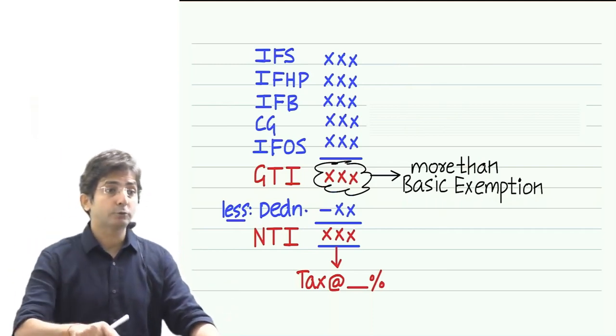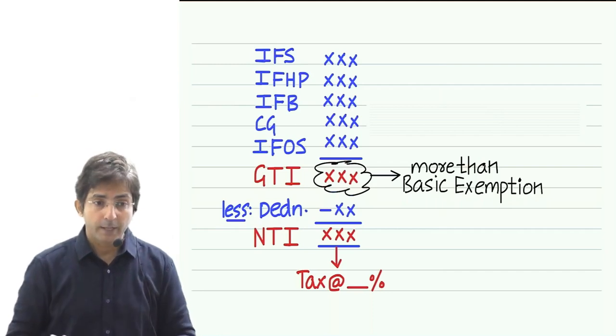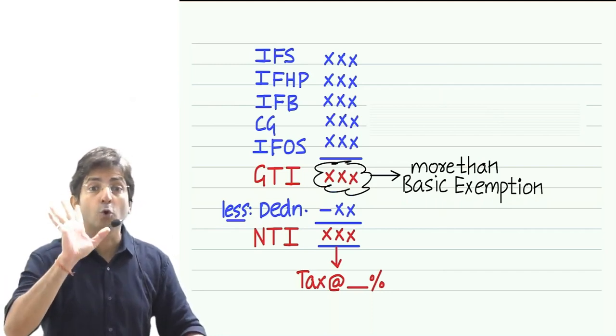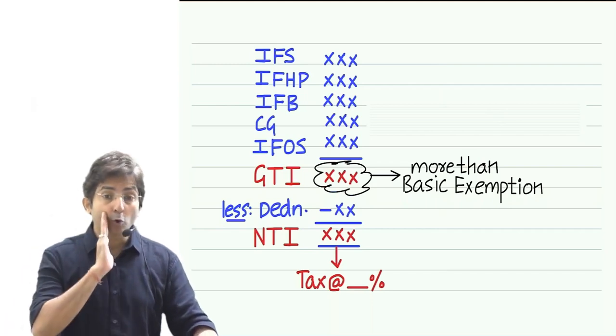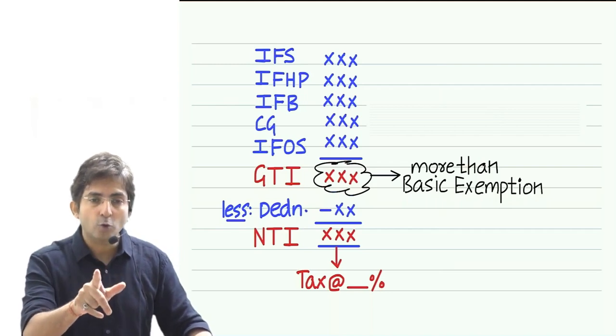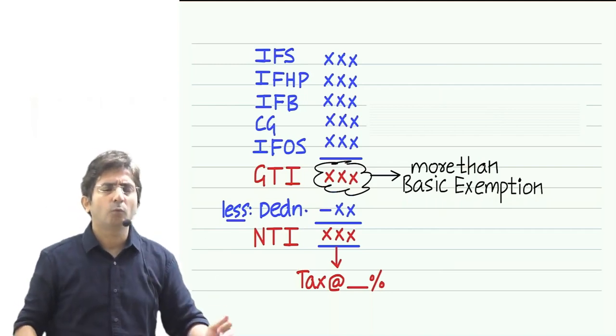So imagine I have sold one residential property and made a capital gain of say 7 crores. But you know that 7 crores became fully exempt. Why?